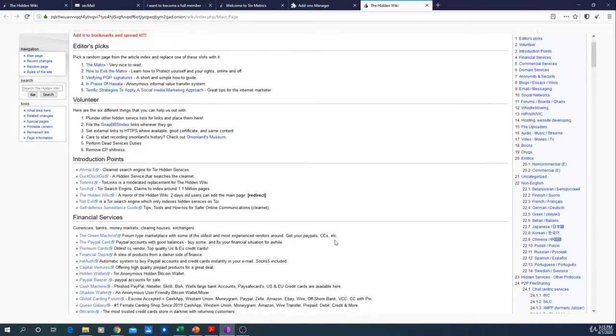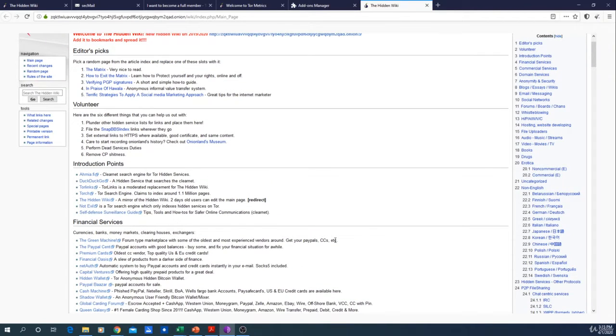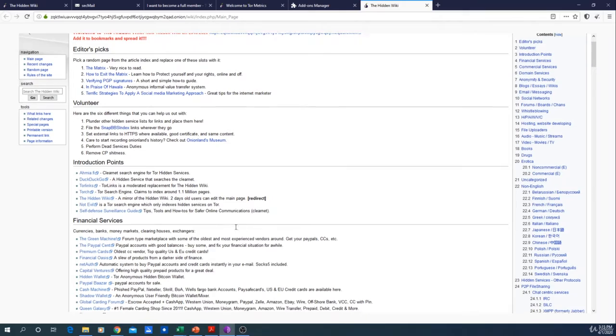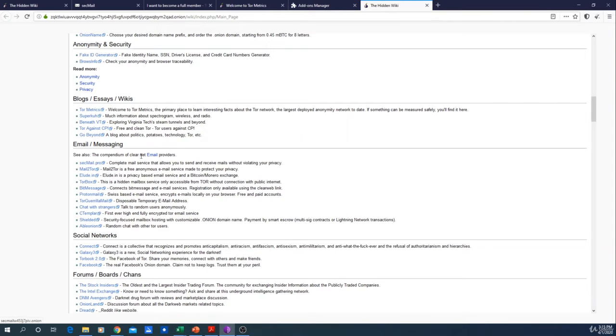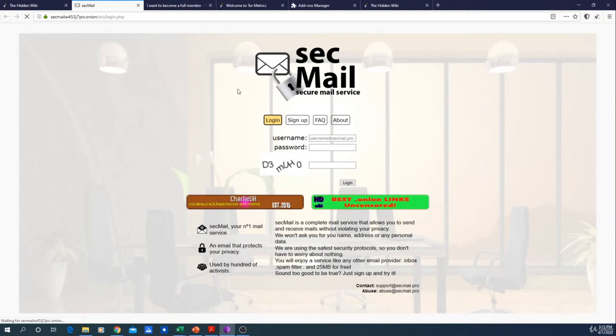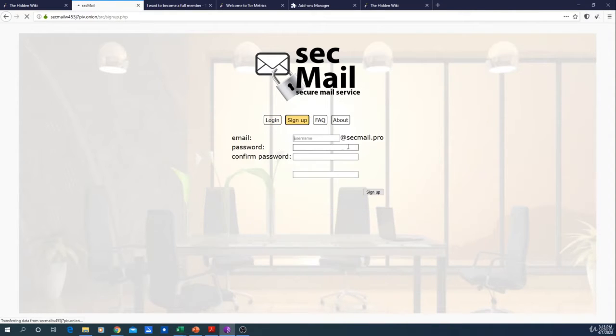We are going to visit some of those websites that are interesting. The first one I can suggest is SecMail. I think it's in the emails category. It's this one here, and it looks like this. It's an email service, very simple. You simply sign up and create your email. Once again, they don't ask you for your name or anything, and you have an email with them, and you can receive and send emails, and it's all completely anonymous, which is really cool. As I said, you can send emails anonymously.